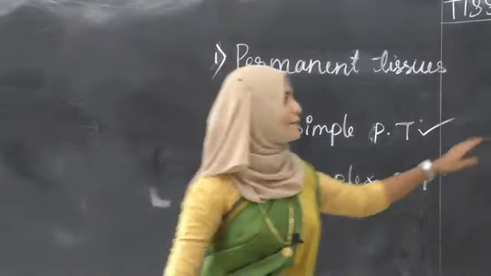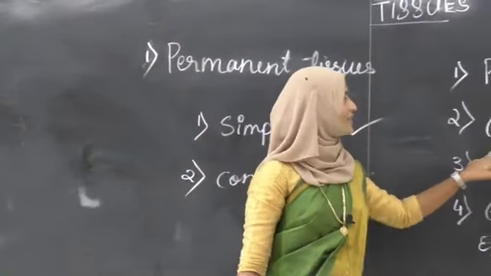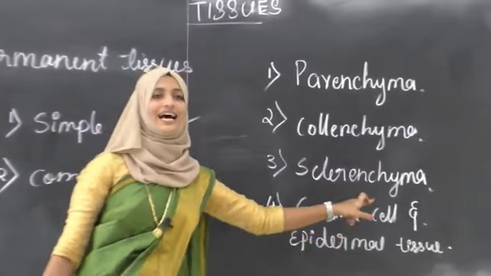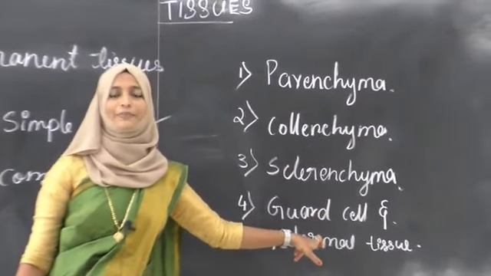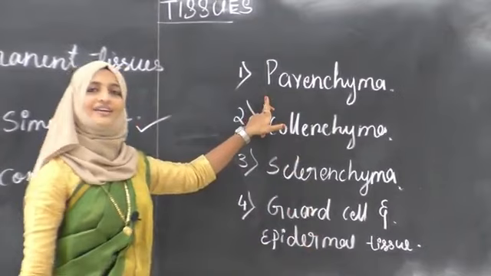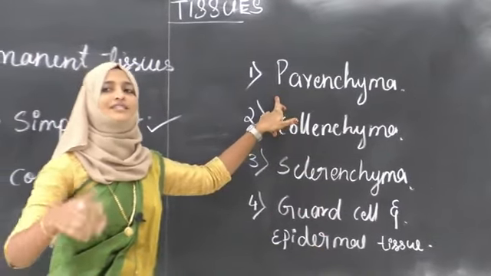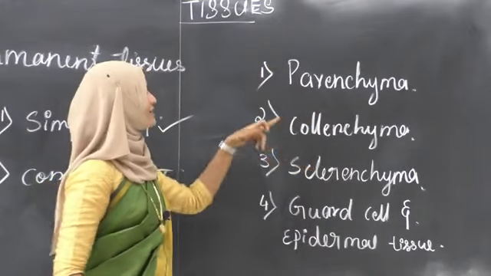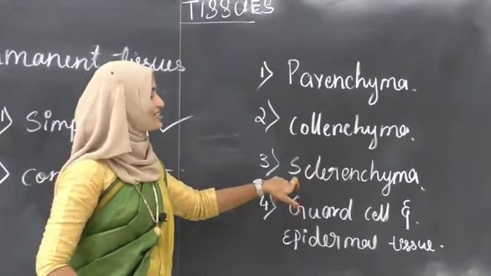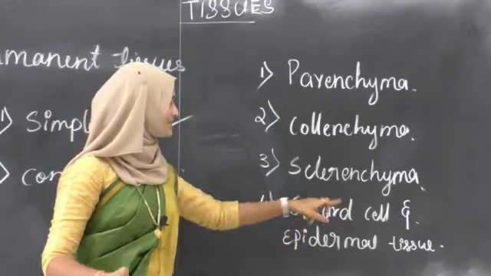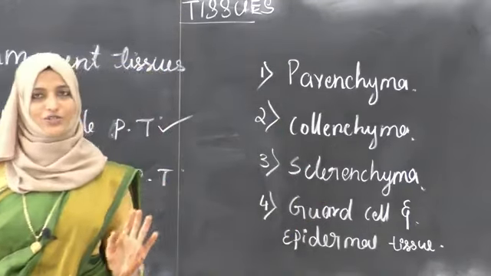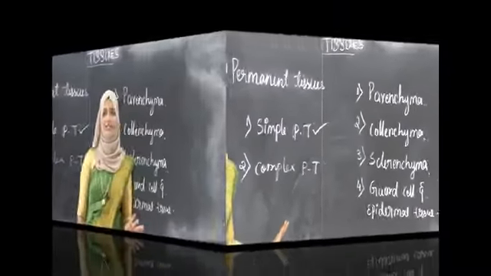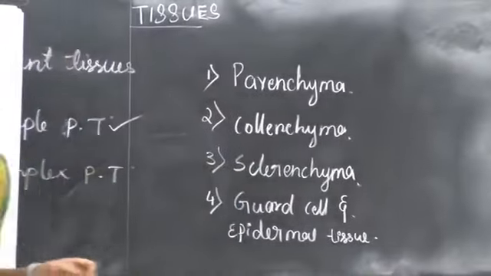They are parenchyma, collenchyma, sclerenchyma, guard cell and epidermal tissue. I will repeat once again. Parenchyma. You have to pronounce it more than 2 times, then only you can get parenchyma, collenchyma, sclerenchyma, guard cell and epidermal tissue. These are the 4 types of simple permanent tissues. Next we will study one by one in detail.